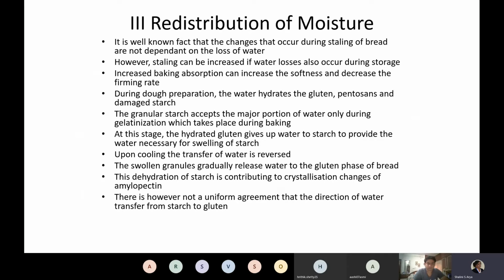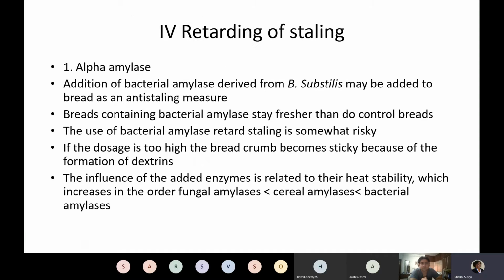Then third important aspect was redistribution of the moisture, and that was also discussed well in detail, because we know that crust being very close in contact with the heat has a low moisture content, and the crumb, which is a spongy white portion, has higher moisture. The moisture from the highest moisture containing area is transferred to the low moisture area, and thus there is a redistribution of moisture, and this redistribution results in changes in the quality of the bread.